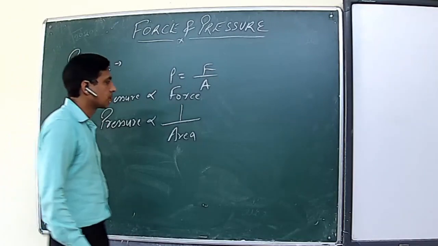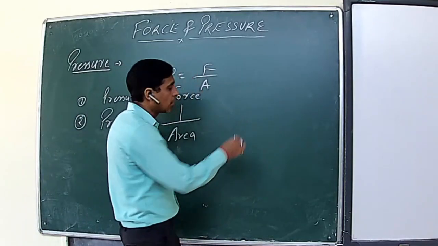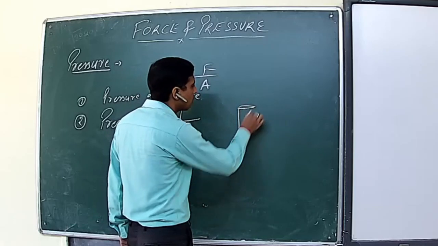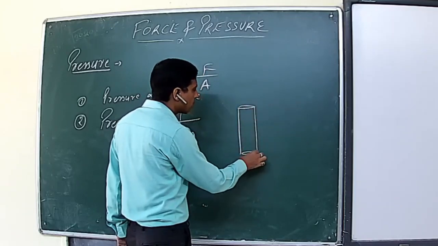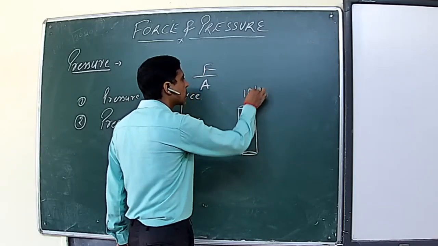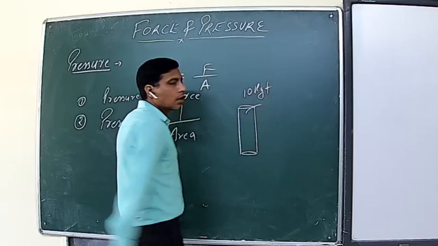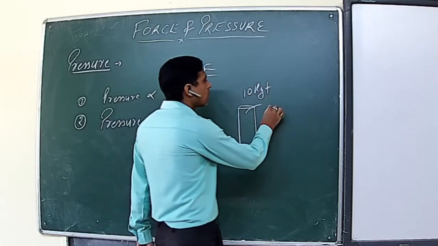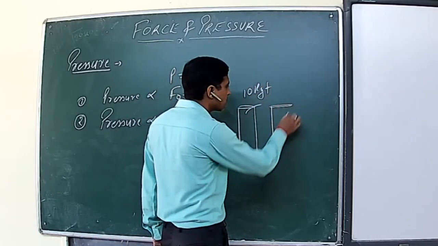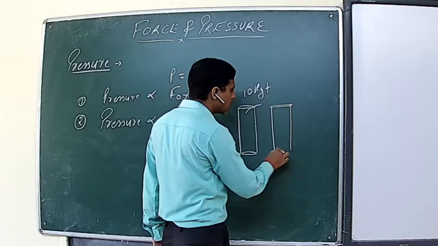For example, if you take a cylindrical rod of any weight, say 10 kgf, and another similar rod of the same weight, only the difference is that it is pointed at one end.